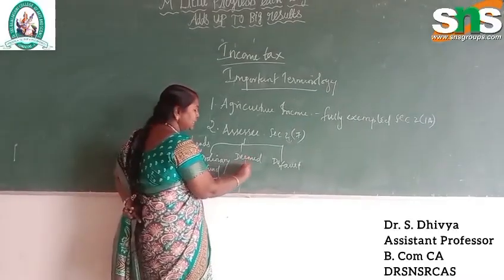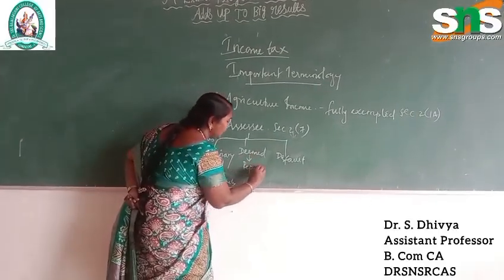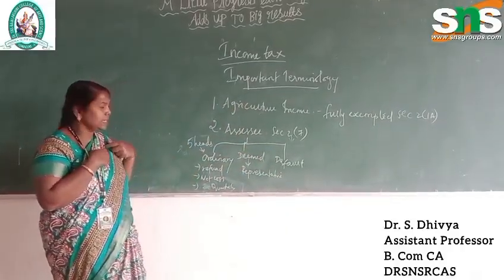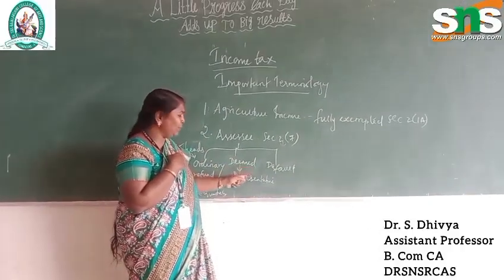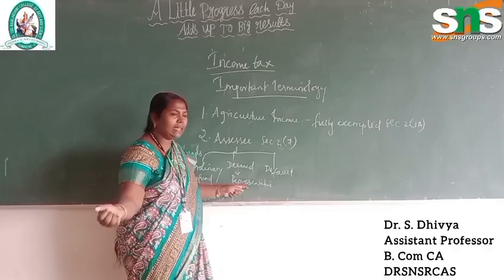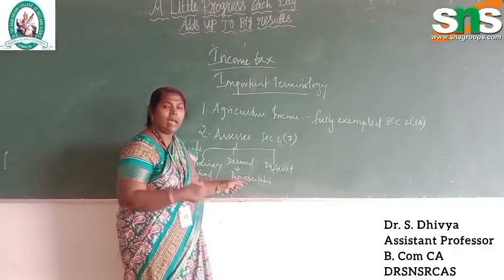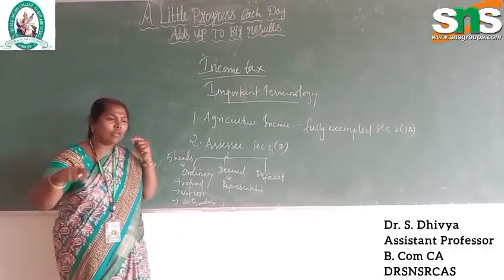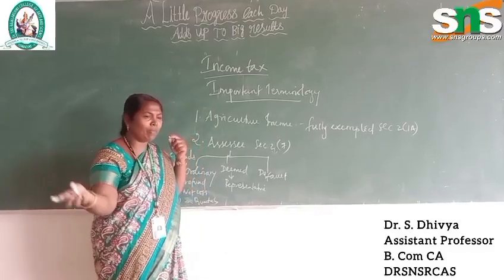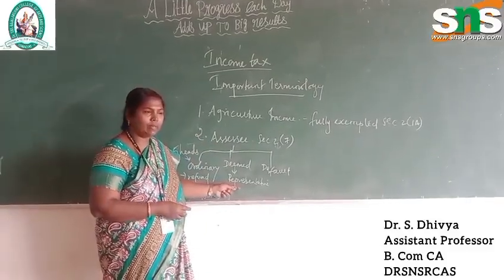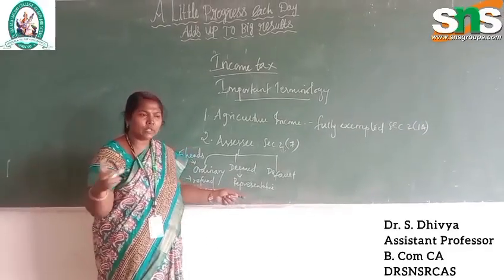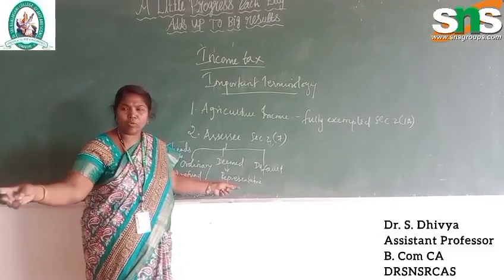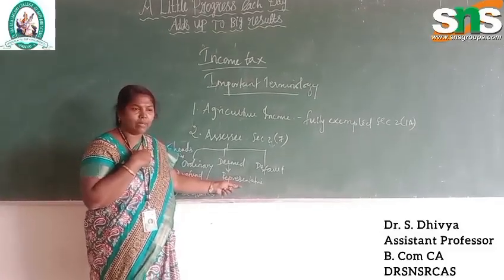The deemed assessee is called the representative assessee. Representative means I am responsible for some other person also, and I have to pay the tax for them. I am taking charge of them. That is the representative assessee. For example, a minor in whose name we are investing something and who is getting income. A minor should not pay the tax, so if I am paying the tax on behalf of the minor, I am a representative assessee. Similarly, for a lunatic person or a person of unsound mind who is getting income, paying tax on their behalf makes me a representative assessee.